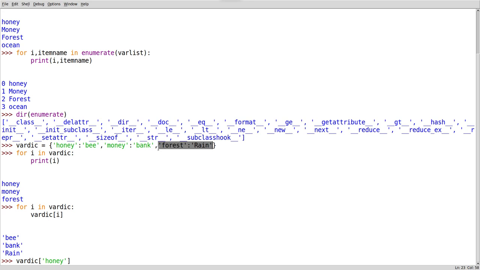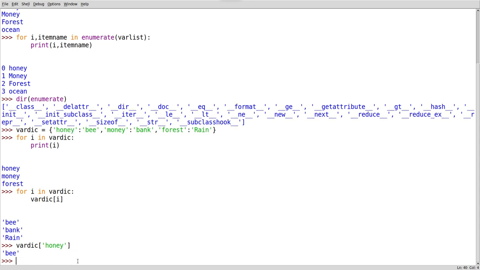When you pass to this dictionary variable like this, it will start searching these memory locations. It will search directly, hey, who is having honey? The first one will come. It will say, hey, give me the B, I mean give me the value out of it. When I hit this, see, I got B out of it. This is the behavior of a dictionary.